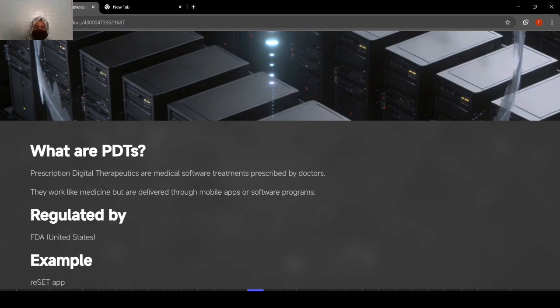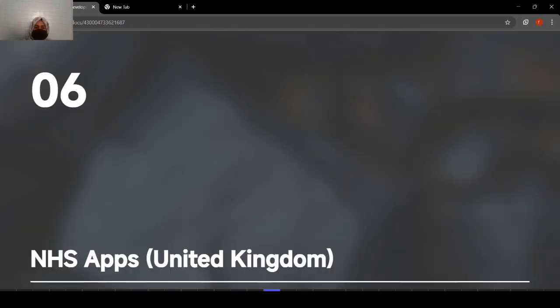So PDTs are medical software treatments that are prescribed by doctors, and they work like a medicine but are delivered through mobile apps or software. It is regulated by the FDA in the United States. Example, the RESET app. Now we will see NHS apps in the United Kingdom.